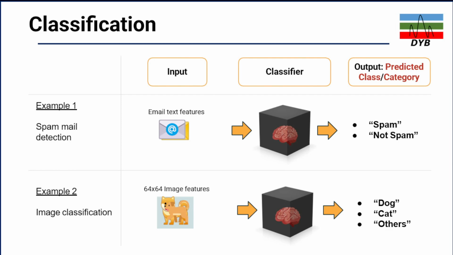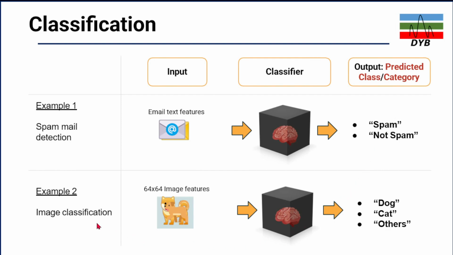Further, if we look at the first type of supervised machine learning, which is classification, this is actually applied to email. Let's say spam emails come into your email address. The input is your email, which has text features. Then in the classifier, which is supervised machine learning, based on the text it will identify whether it's spam or not. If it is not spam, it goes into your inbox, otherwise it will go to the spam folder.